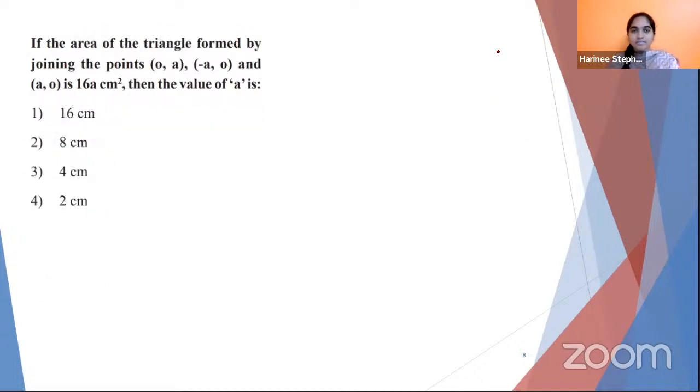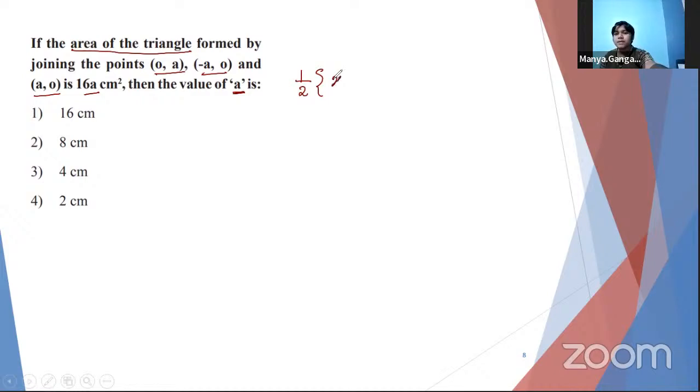Okay, next question. The area of a triangle formed by joining the points (0, a), (minus a, 0) and (a, 0) is 16a centimeter square. Then the value of a is. So here we are trying to find the area of a triangle and it's related to coordinate geometry. Do you remember the area of triangle formula in coordinate geometry? I guess it was a deleted portion. But if you know, you can say.